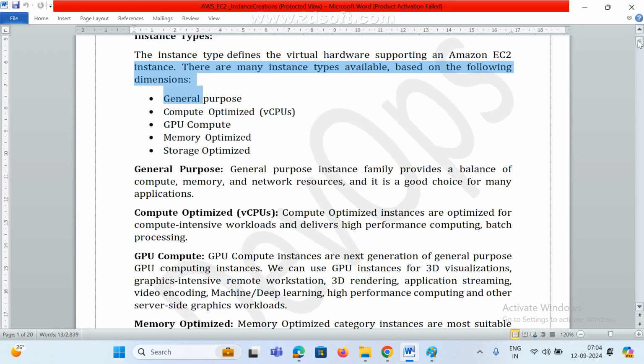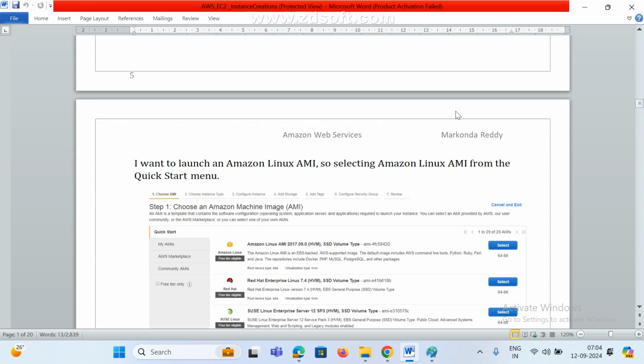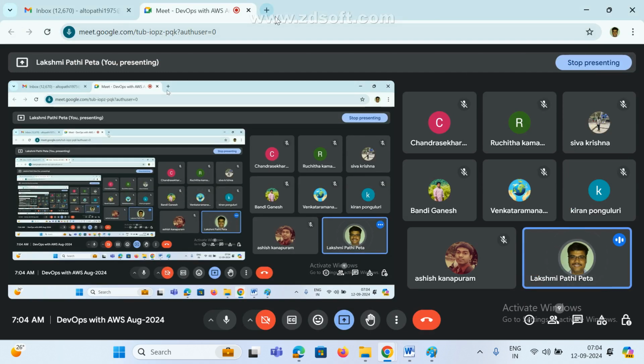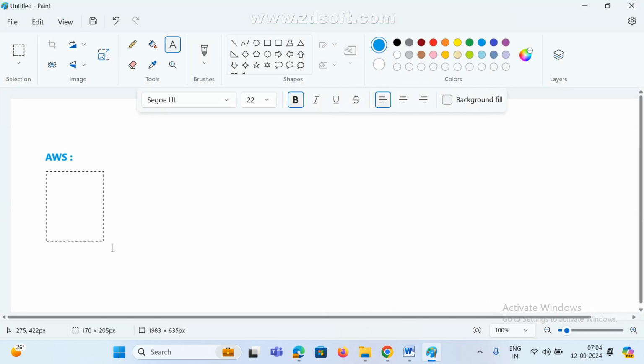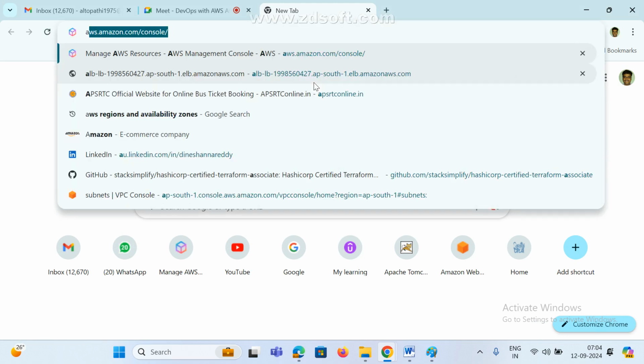Yesterday we saw some things, and today we'll see how to create an account. This is the official website. If you want to work with any cloud, first we need credentials. Without login credentials we cannot do anything in cloud. Not only AWS, but GCP, Microsoft Azure, Google Cloud, Alibaba, anywhere. Any cloud, first you need to create an account.